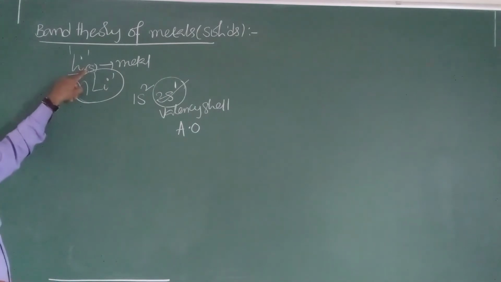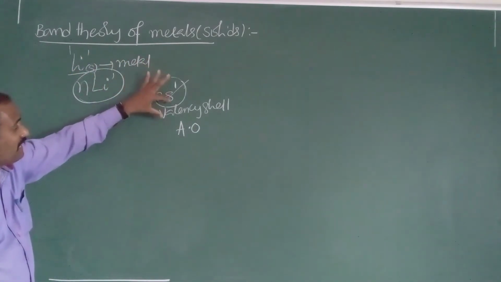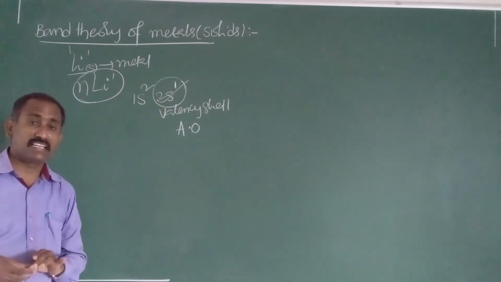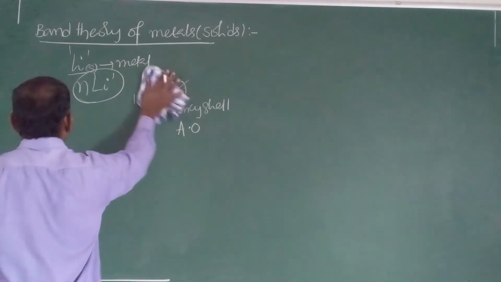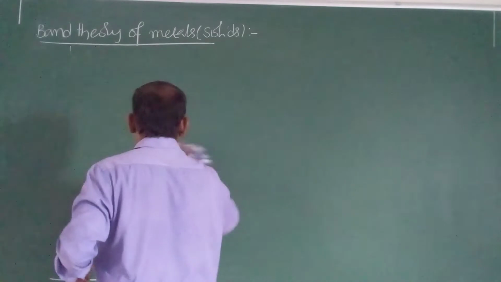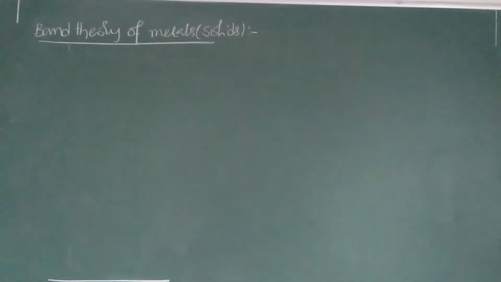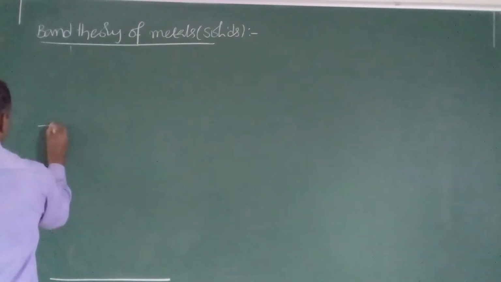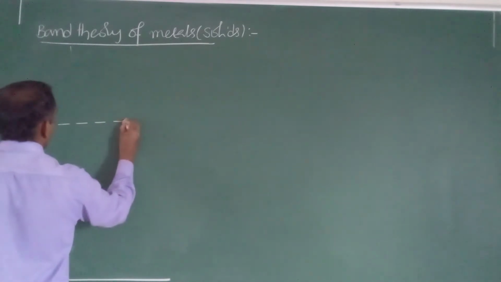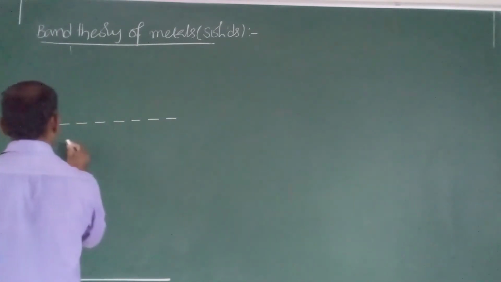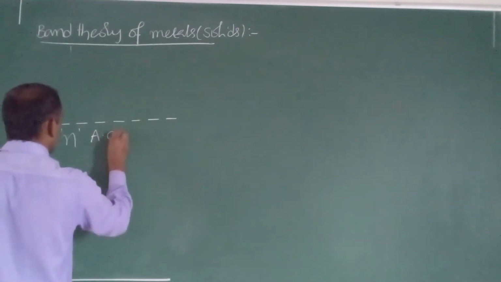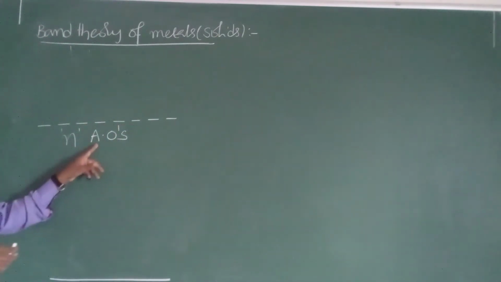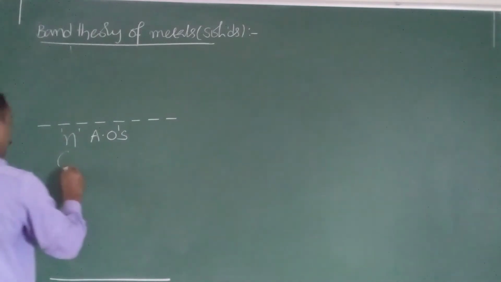So in the lithium solid, N number of valence shell atomic orbitals are there. AO means atomic orbitals.